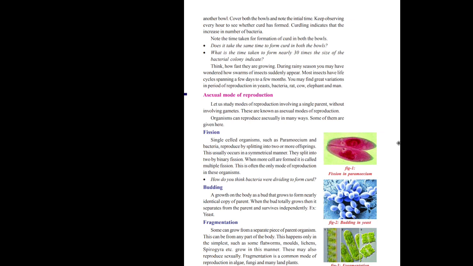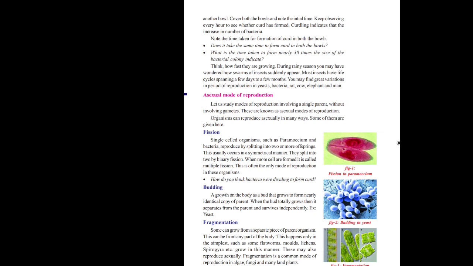Asexual mode of reproduction means the reproduction which happens without involving gametes. It is called asexual mode of reproduction.